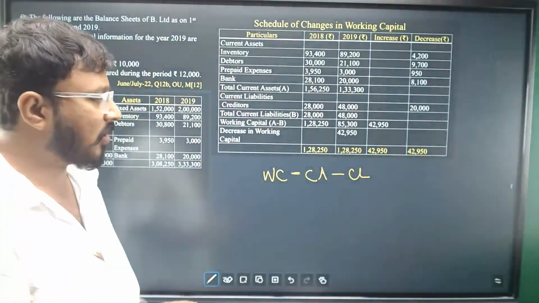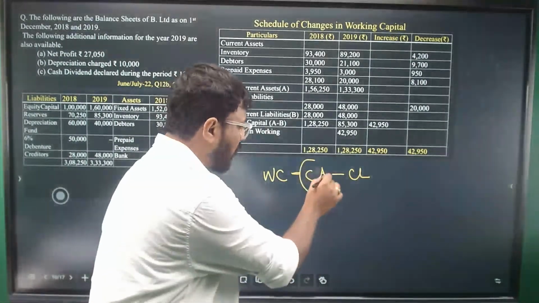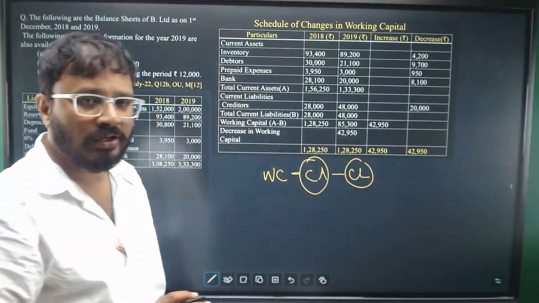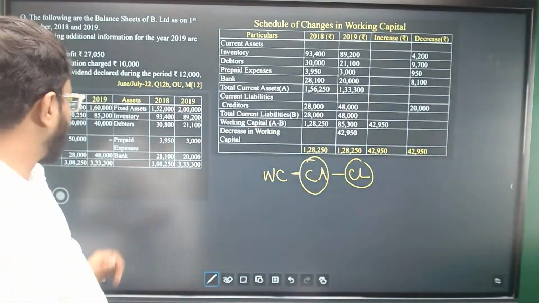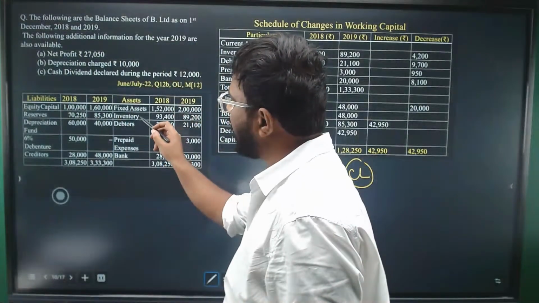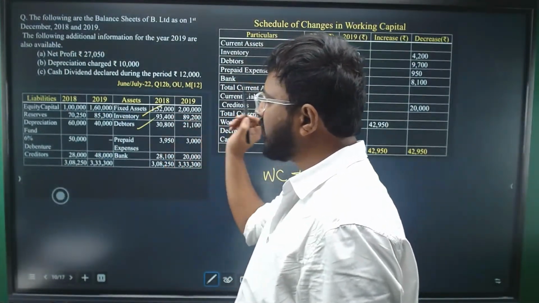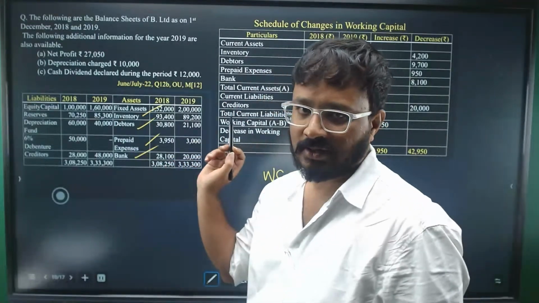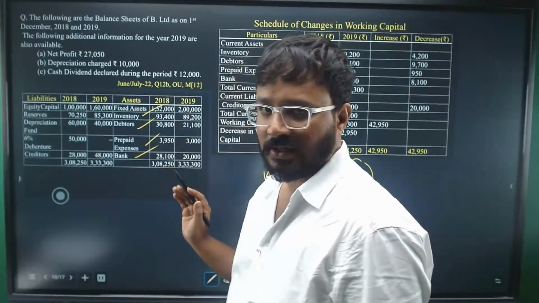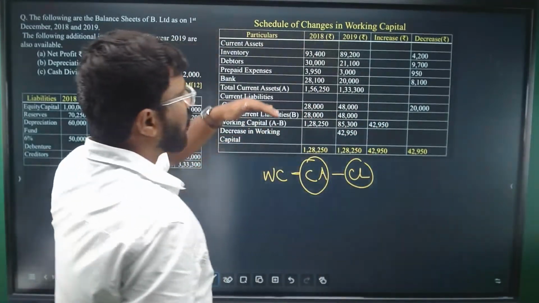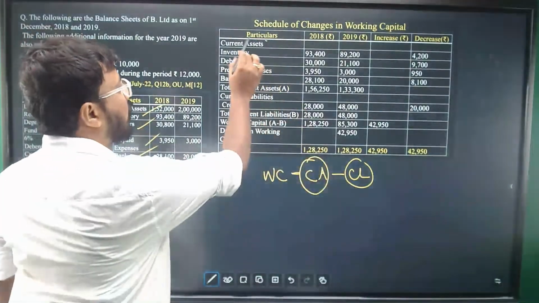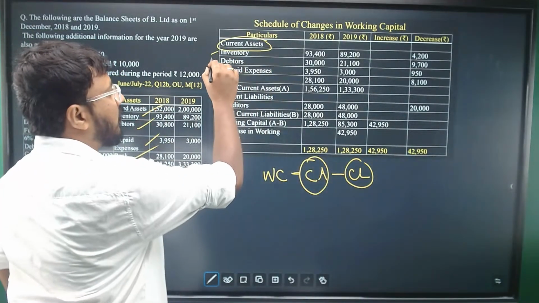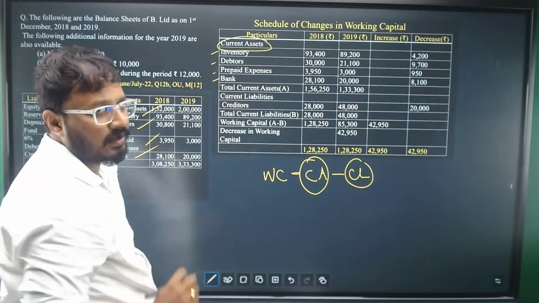Working capital, you need to know that it is nothing but current assets minus current liabilities. Very simple formula. So you need to identify all the current assets and current liabilities in the balance sheet. You can see inventory is a current asset, debtors is a current asset, prepaid expense is a current asset, bank is a current asset. All these 4 are current assets. So in the schedule of changes in working capital, first you'll write all the current assets: inventory, debtors, prepaid expenses, bank.